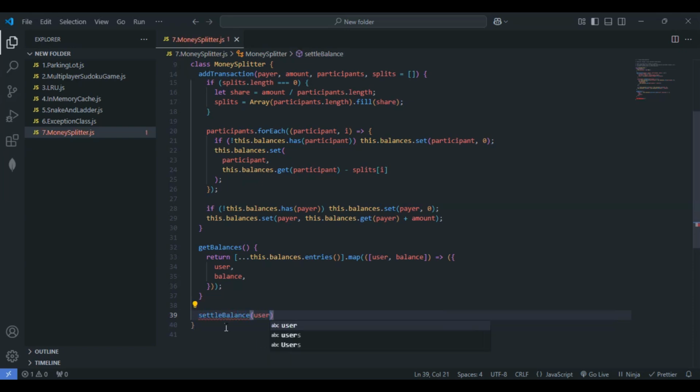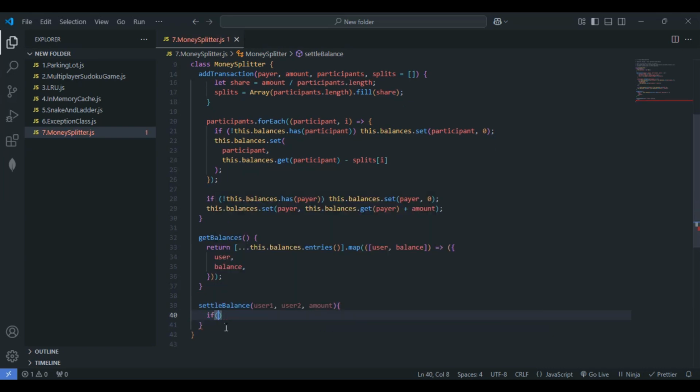So I'll just pass the parameters user1, user2, and amount. This is fine. Let me go with a simple if condition. I'll just give here this.balances.has. Let's check for user1 first.